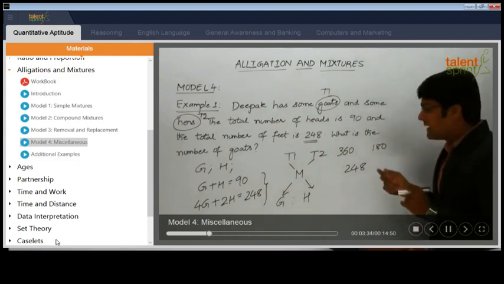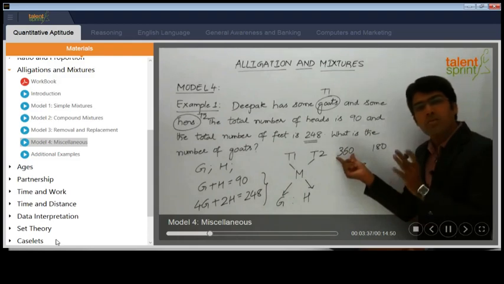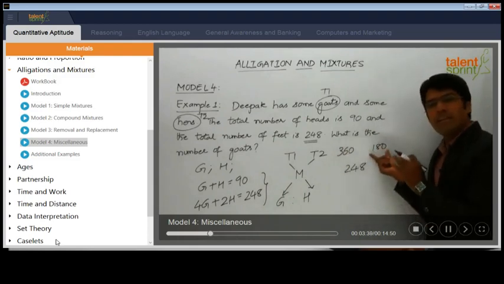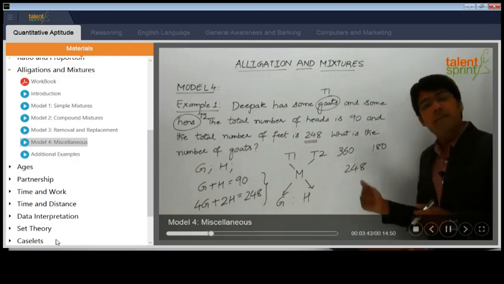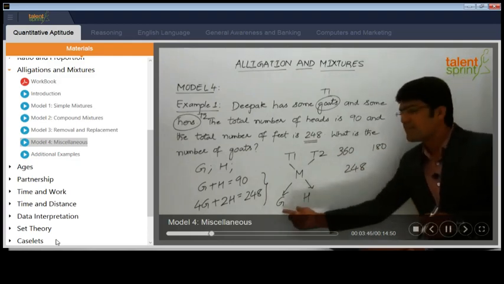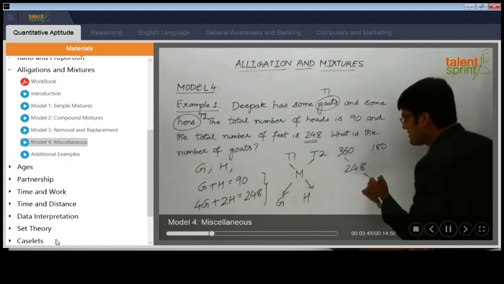Now if you really look at it, this is the number of feet for only goats, the number of feet for only hens, and the number of feet of the final mixture of goats and hens. When we take the cross difference of these values, we will get the ratio G is to H. So let's take the cross difference.